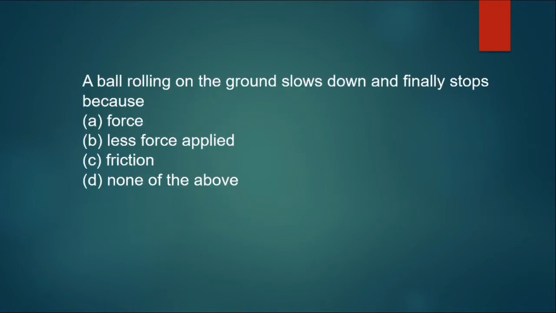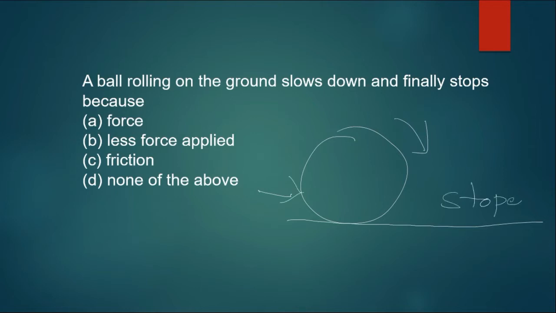Next question. A ball rolling on the ground slows down and finally stops because, already we have discussed this in the video, this is rolling on the ground with some force initially applied, but it stops because of the opposite force between the floor and the surface of the ball called friction. So answer is friction force.